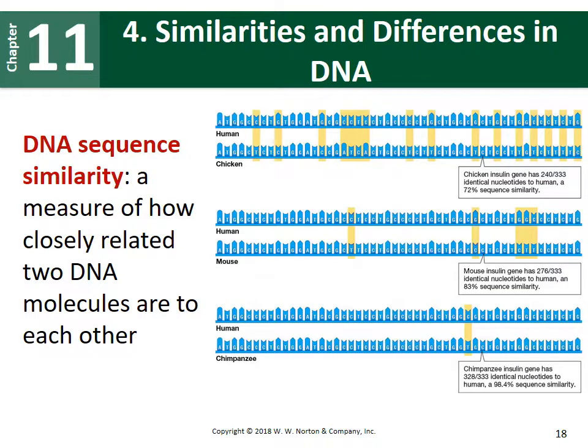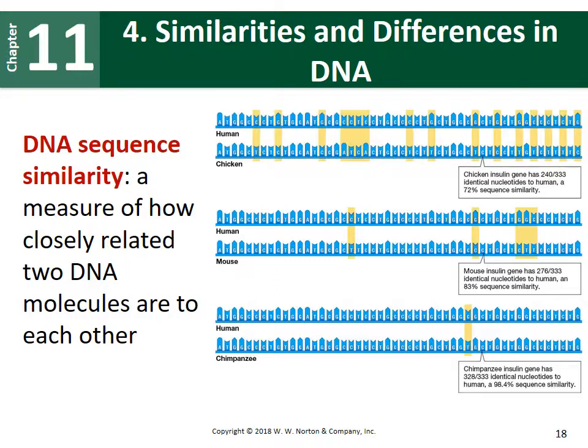So what we can do is look at DNA sequence similarities. We can extract DNA from any type of organism you can possibly think of, and sequence that DNA to figure out what order and how many adenine, thymine, guanine, and cytosines that individual has within a DNA strand. Then they can enter this information into a computer and look at how closely related two DNA molecules are to each other.